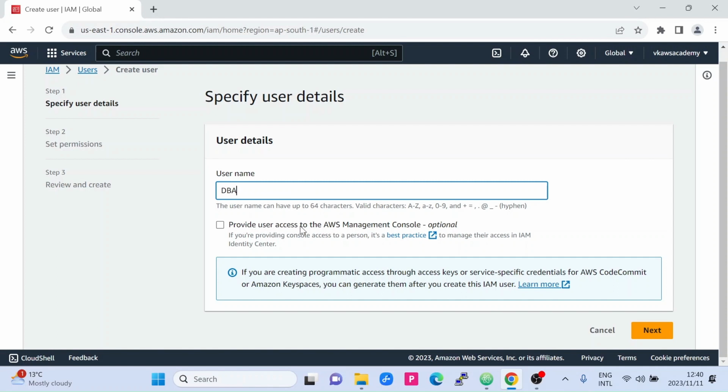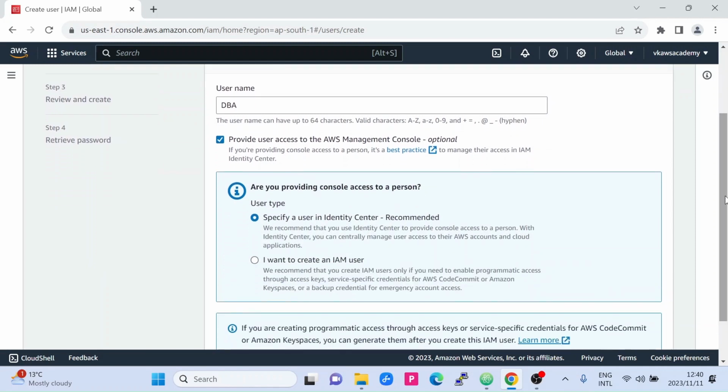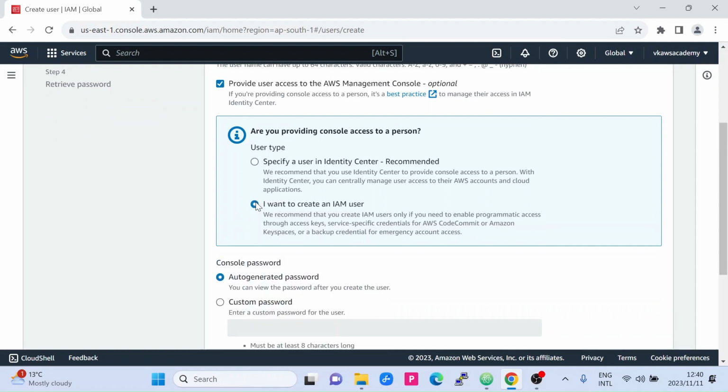Provide user access to the AWS management console. I will say yes, I would like to provide him access to the AWS management console. There are two options: specify a user in Identity Center, which is recommended, or I want to create an IAM user. I will go ahead with the second option. It is much easier just for this session.